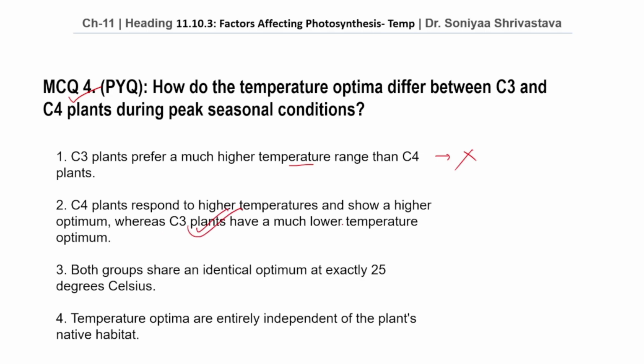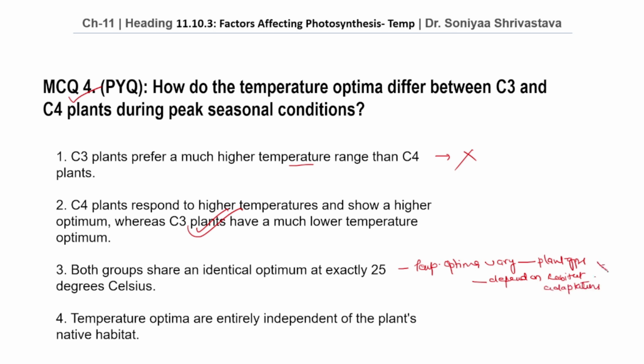C4 plants are adapted to dry tropical regions and show high temperature optimum, whereas C3 plants have much lower temperature optimum. Option number 3. Both groups share an identical optimum at exactly 25 degree Celsius. Temperature optima vary among plant groups and depend on habitat adaptations.